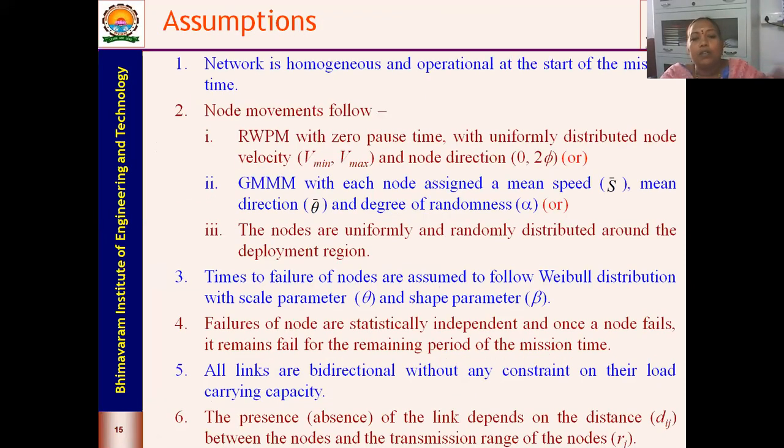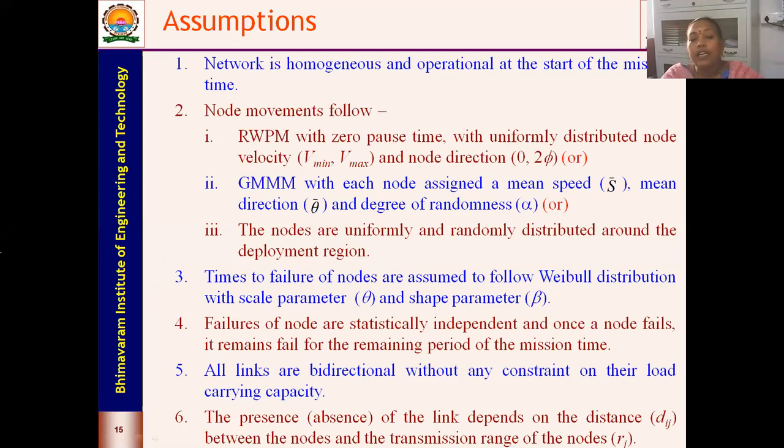Now the assumptions are the same as usual. The network is homogeneous, with operation starting at the start of the mission time. Here we are considering three different algorithms. One algorithm is the random waypoint model with 0 pause time, the Gauss-Markov mobility model is the second algorithm, and for the third algorithm, no mobility model is considered.